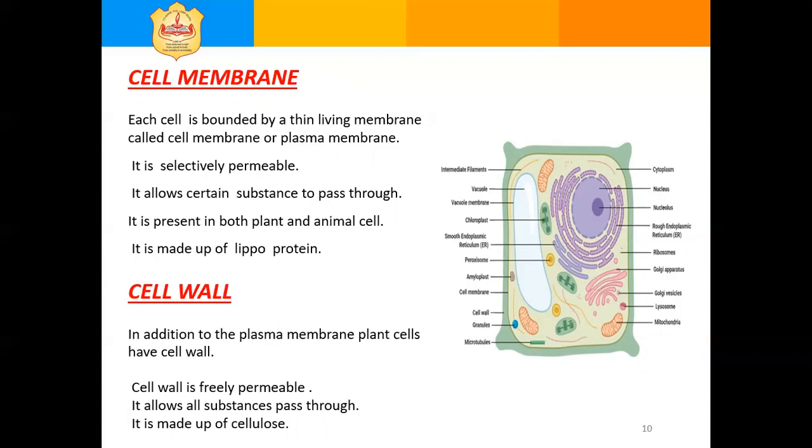It is found both in plant and animal cells. It is made up of lipoprotein. In addition to permeability and protection, it also maintains the shape of the animal cell.